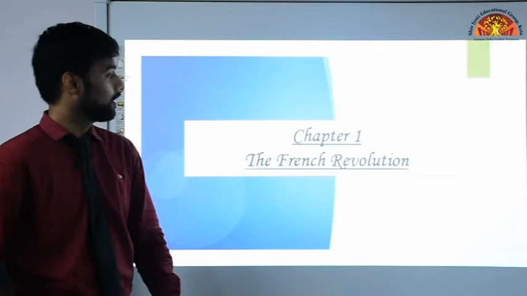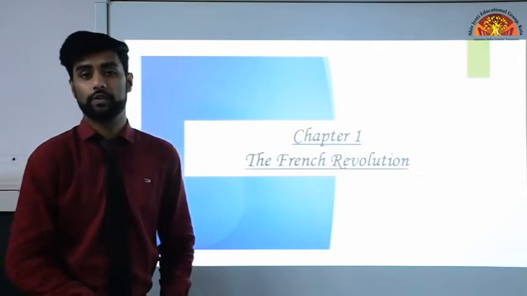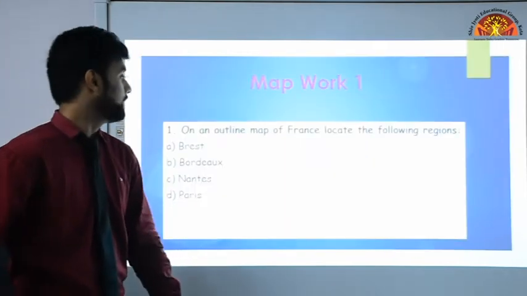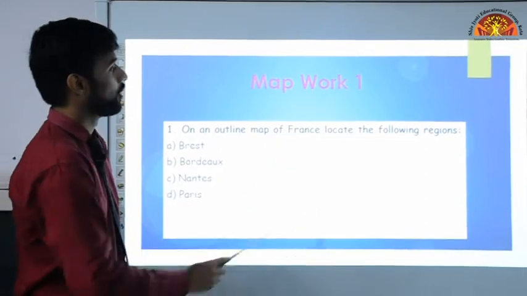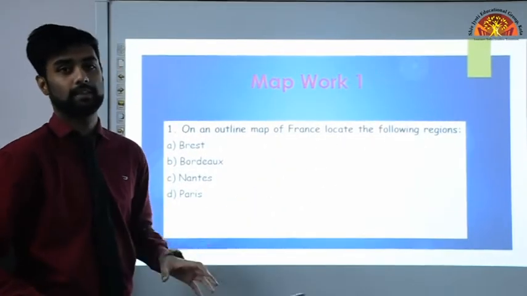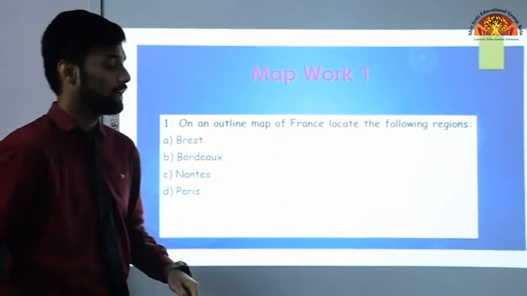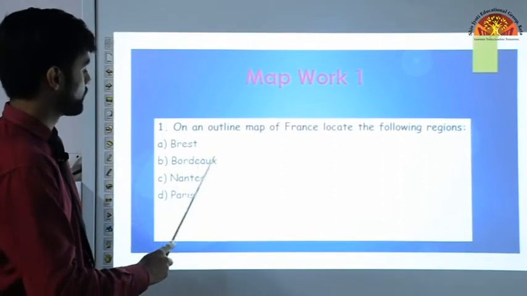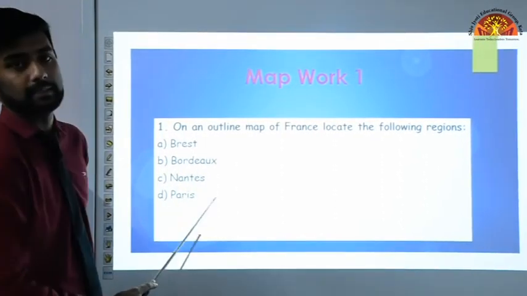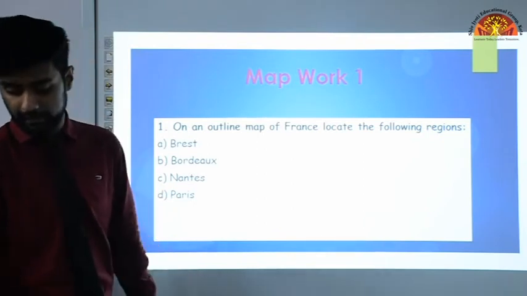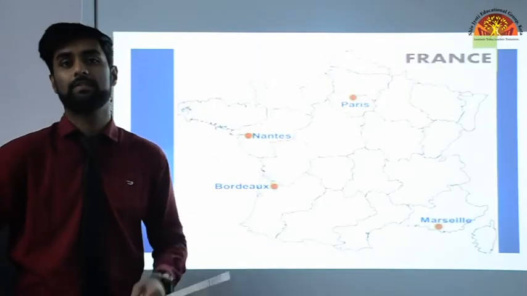So let us begin. First one is the French Revolution. See, on an outline map of France, locate the following regions. On a map of France, you are supposed to locate the following cities, which are Brest, Bordeaux, Nantes and Paris. These were the 4 cities on which the French Revolution occurred, okay? Mainly it was focused on.